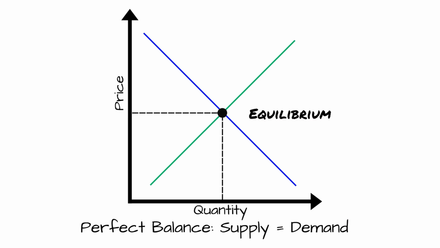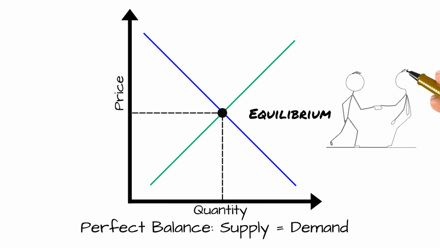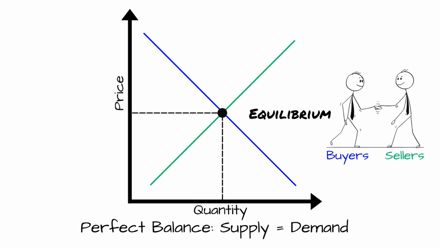Think of it like a handshake between buyers and sellers. Buyers say, we'll buy this much at this price. Sellers say, we'll sell this much at this price. And when those numbers match, boom, equilibrium.